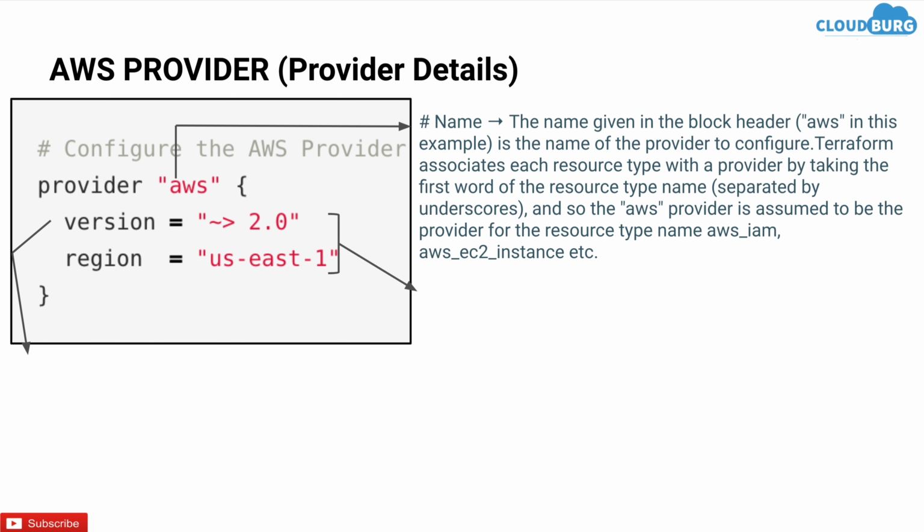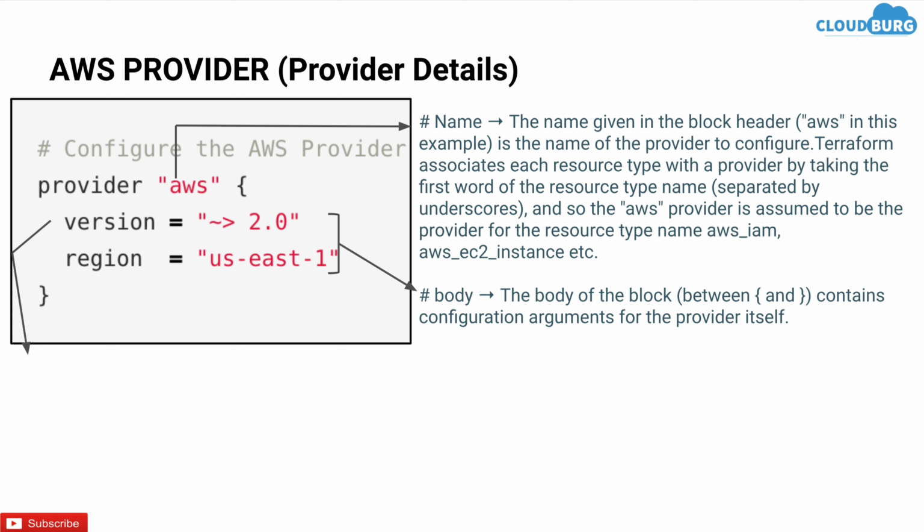So the AWS provider is assumed to be the provider for the resource type name, for example aws_iam, aws_ec2_instance, aws_db_instance. As you can see, all these resources start with aws. So if these resources start with aws, that means these are the resources of the cloud provider AWS.